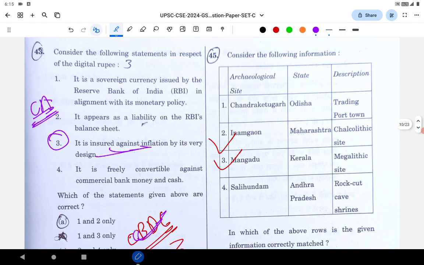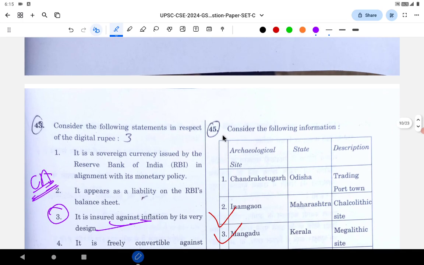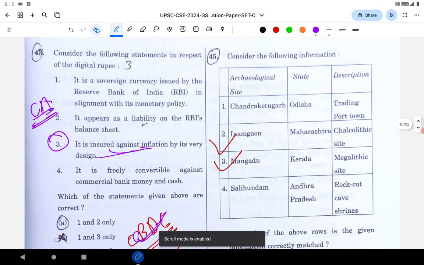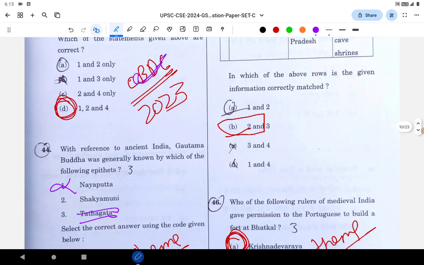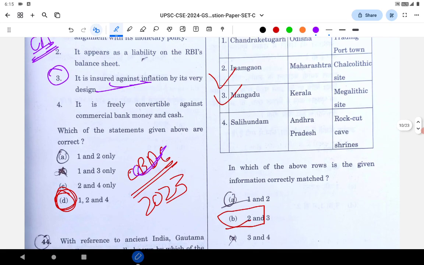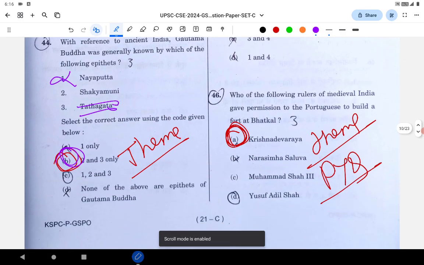They have given 4 sites, which state they are present in, and what their descriptions are. In this case, Inamgaon and Mangadu in Kerala. Mangadu in Kerala, correct. 2 and 3 are correct. The other two are wrong. Inamgaon is a part of Maharashtra. This has been asked in the PYQ. Others are not. It is a difficult question to solve. Let's go to the next question.